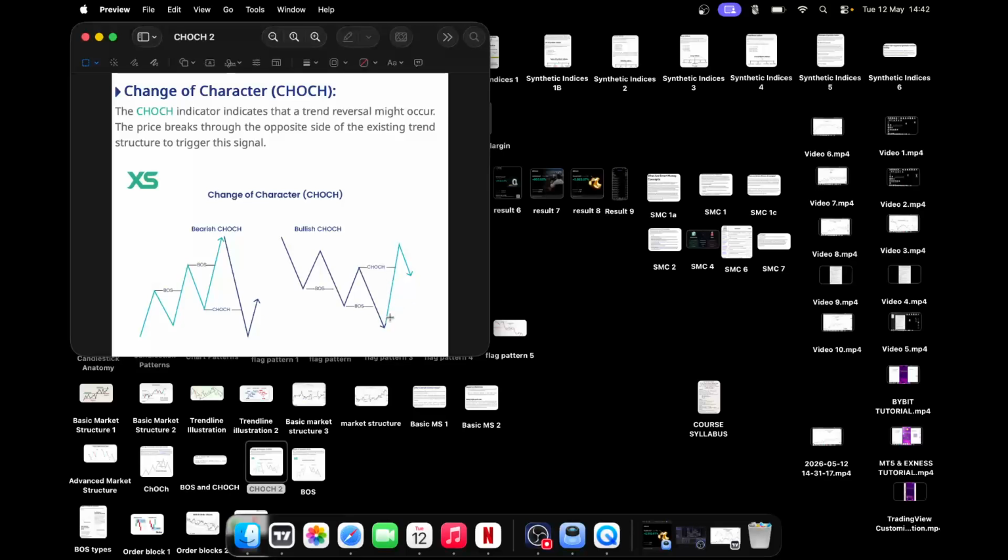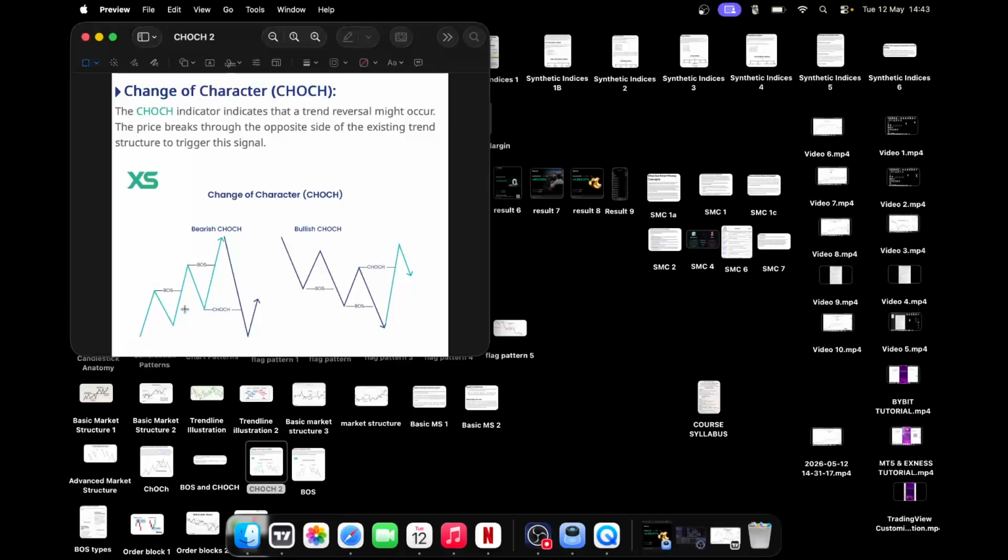But now, as this market came back up, it's not supposed to clear the previous high that we know before. Now I cleared it. Immediately it cleared, it is signaling to us that we are about to change the character to the upside. You understand? So it signals change reversal.